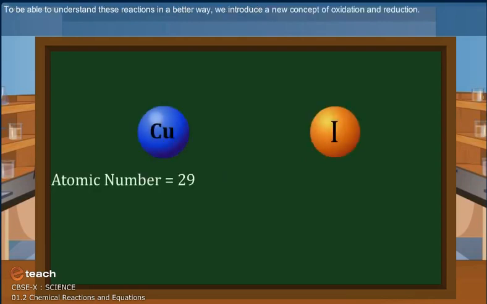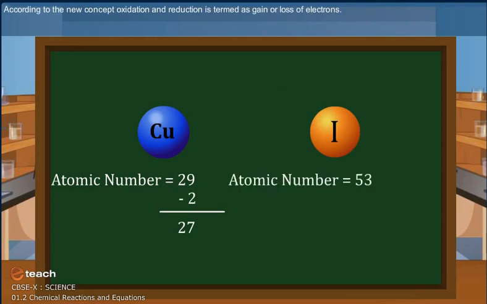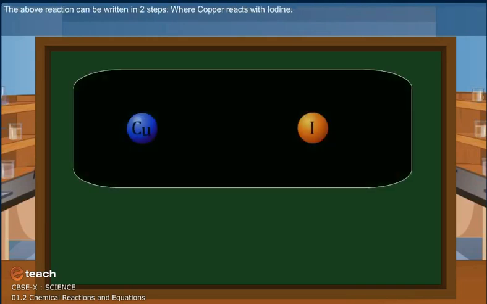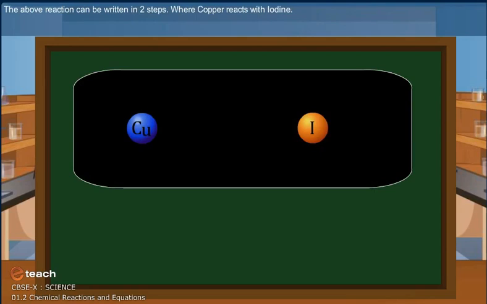To better understand these reactions, we introduce new concept of oxidation and reduction. According to the new concept, oxidation and reduction is termed as gain or loss of electrons. The above reaction can be written in 2 steps, where copper reacts with iodine.